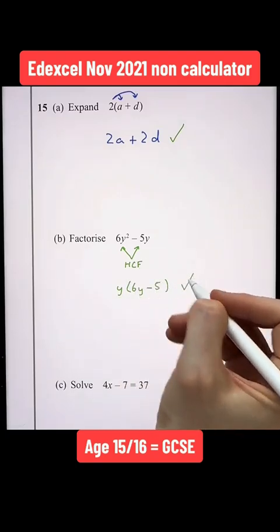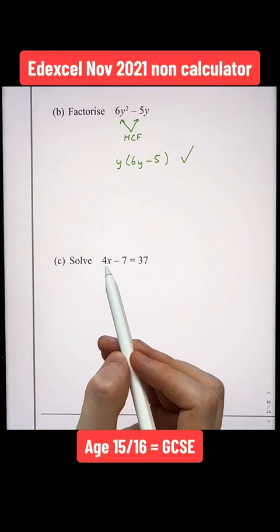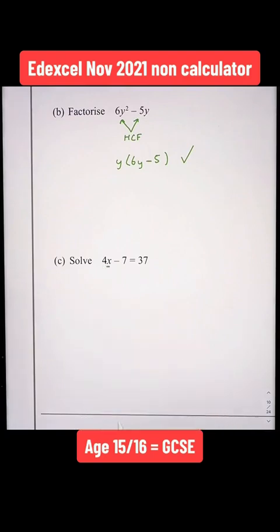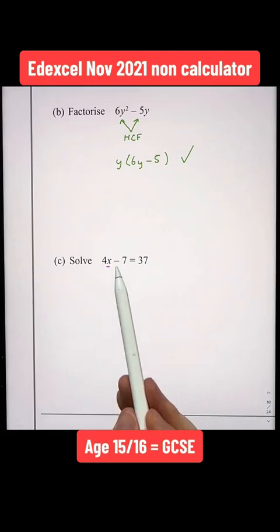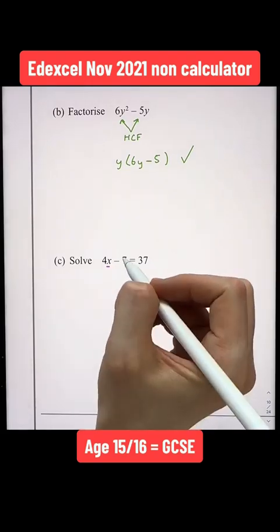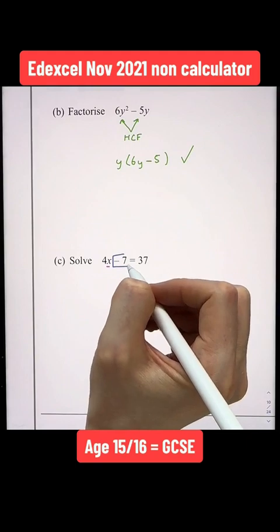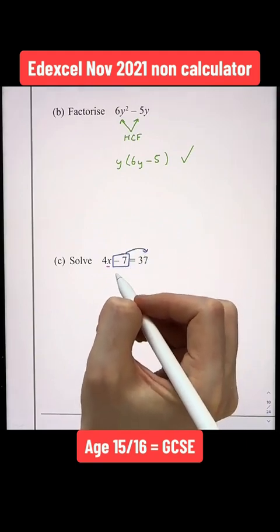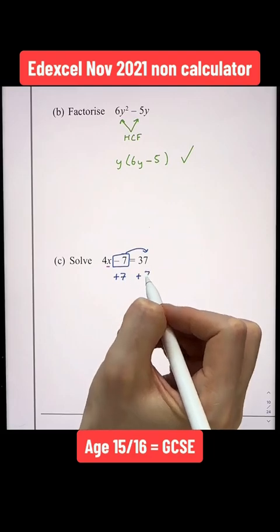Solve means to work out the numerical value for the letter. In this case, I'm working out the value of x. My first step is to eliminate any of the terms on the same side as the letter I want by doing the opposite. Hence, it's going to be the negative 7 to the right by doing the opposite. The opposite of minus 7, therefore, is to add 7 to both sides.